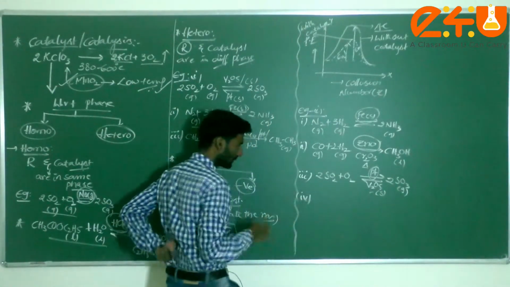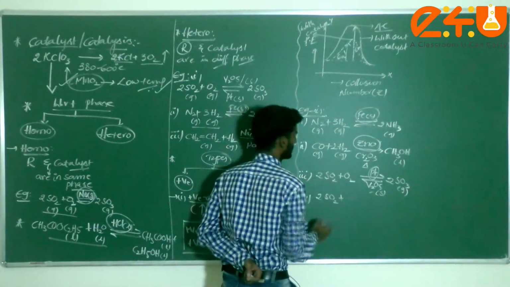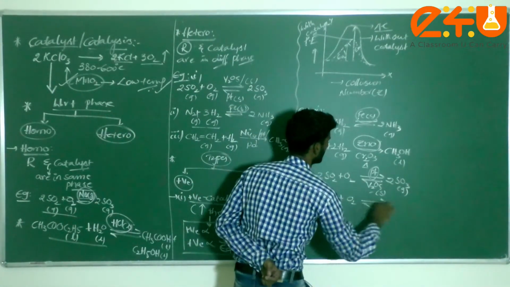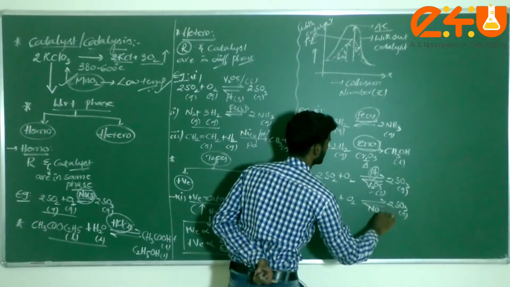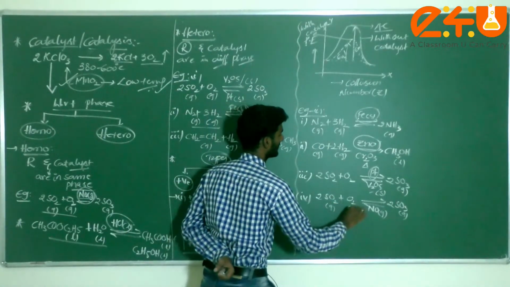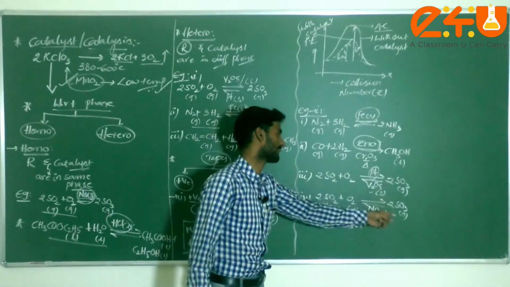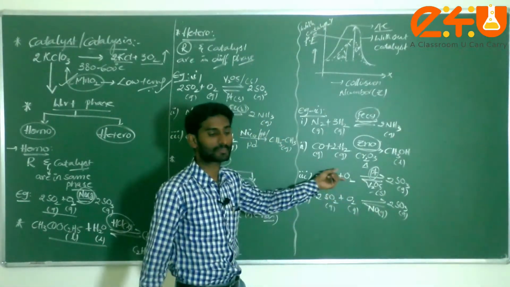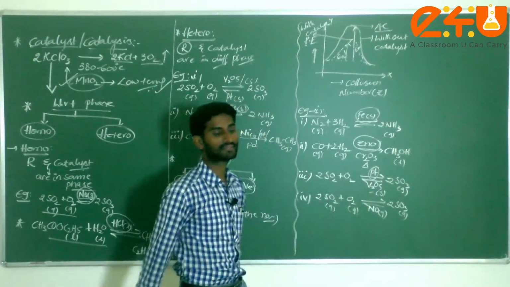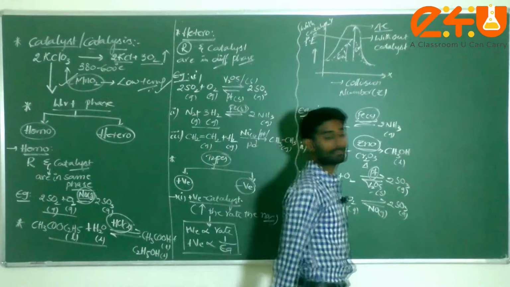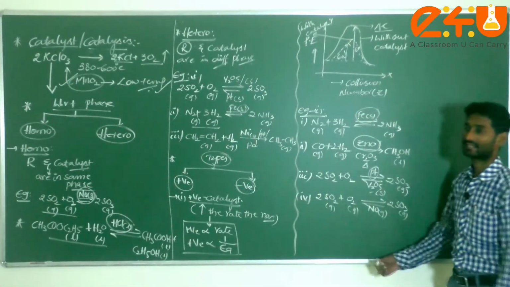One more example, the same, which I can consider as the contact process: 2SO2 plus O2 gives rise to 2SO3, the gas. Now I am considering NO, also a gas, and I am not taking it with respect to phase. Here, with NO, the same product is forming, but that process is called the lead chamber process, and the catalyst used is NO, nitric oxide. This process is known as the lead chamber process. These are a few examples of positive catalysis.